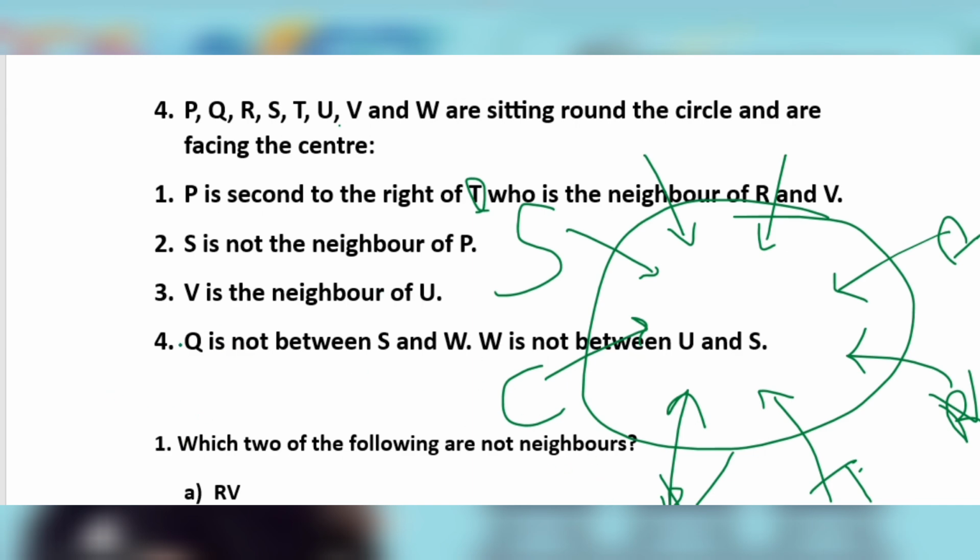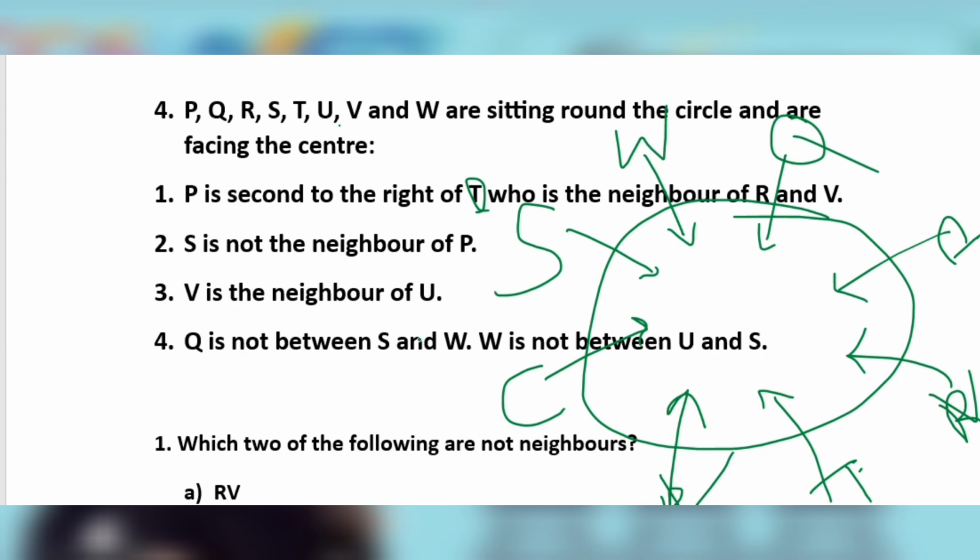So Q is not between S and W. S और W के बीच में Q नहीं है. That means if it is not in between, we put it adjacent. W is not between U and S. Yes, W is not between U and S.